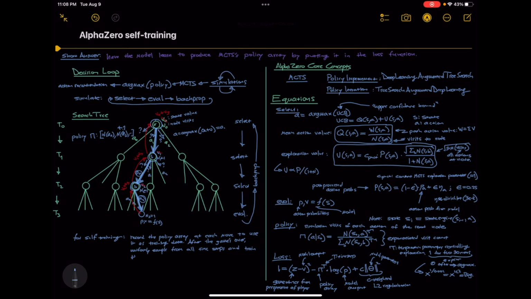We modify the loss function to include the policy, winner, and time step of a given state. The loss equals the squared difference between the winner z and the predicted value v, minus the MCT search probability pi at that time step times the log of action probabilities p, plus L2 regularization. C here weights L2 regularization, and theta represents the model's parameters, also called weights. V and P are the output of the model given a state. The rest is deep learning. You train on many batches of data to reduce the loss.